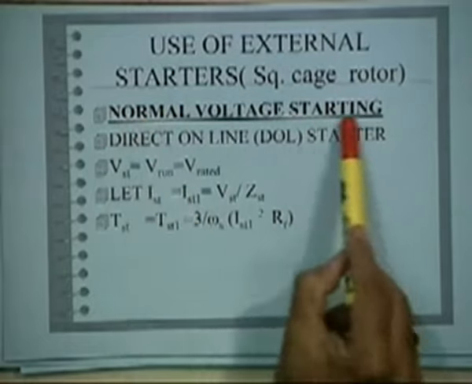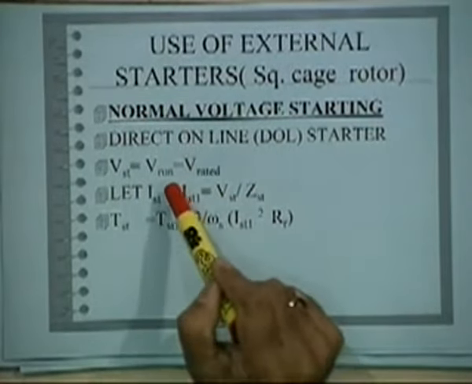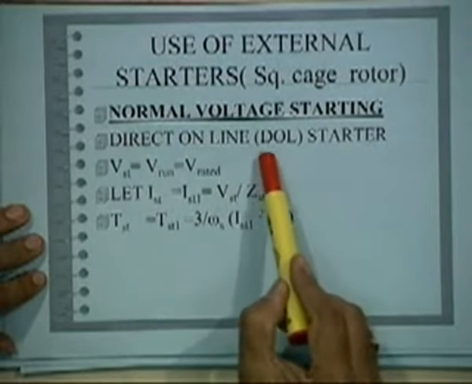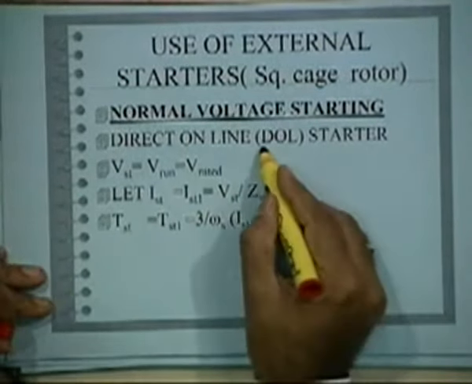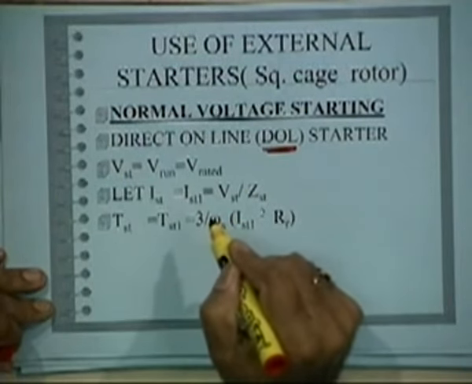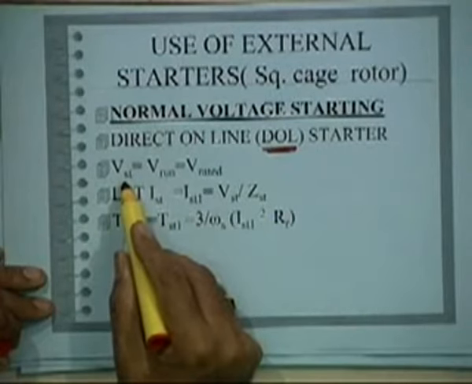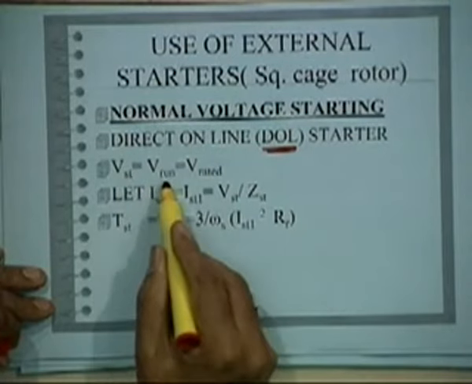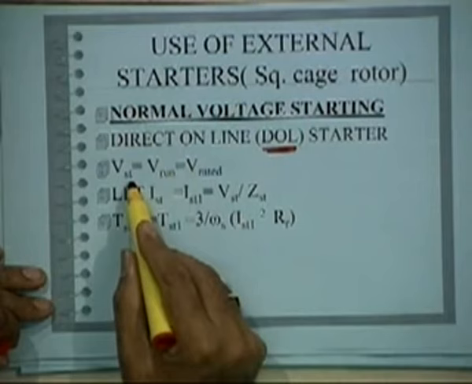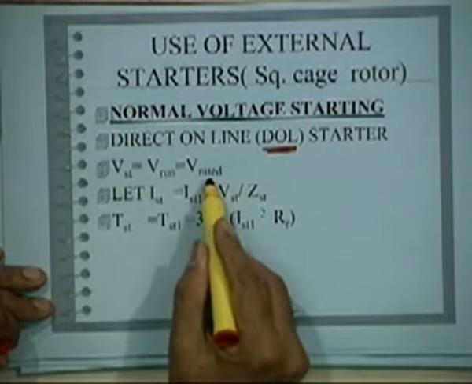So there is one called a normal voltage starting. So you apply the full voltage, don't bother about reduction in voltage. It's called a normal voltage starting. Okay, this is called also direct online, DOL. This is a very well known terminology used in industry, DOL starters, right. DOL doesn't mean much except say direct online, that's called DOL. They are DOL starters. So DOL starting means you are applying a rated voltage, that means voltage at start is same as voltage at run, which is the normal rated voltage.